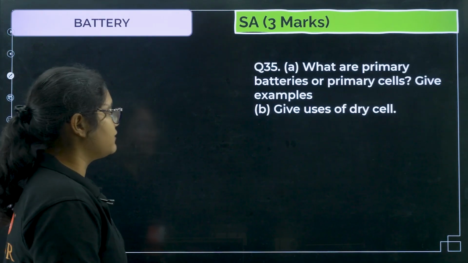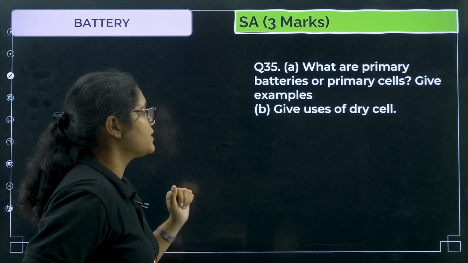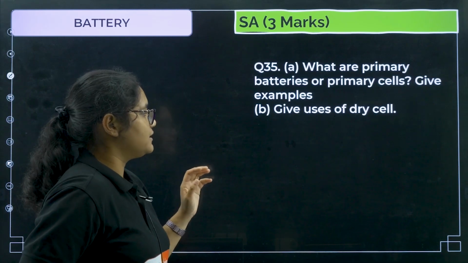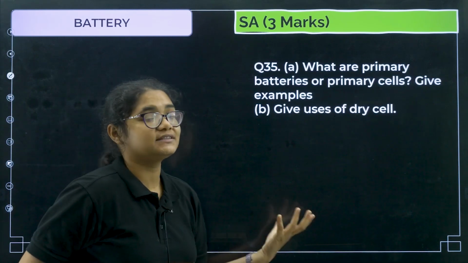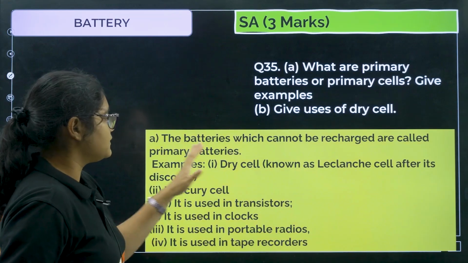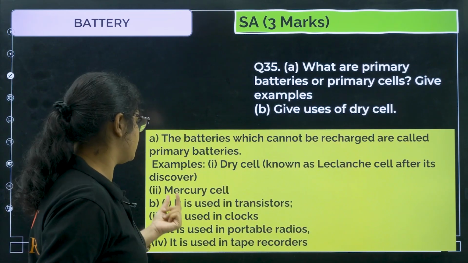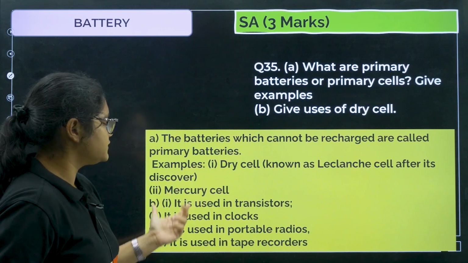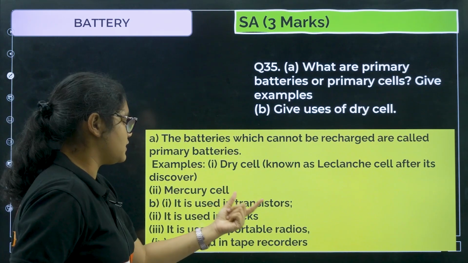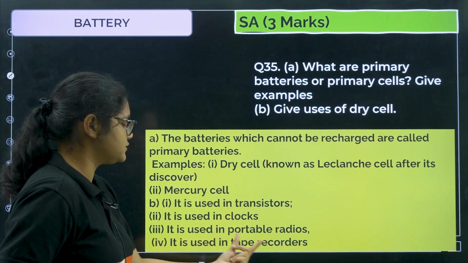Next question number 35. Now we are starting the topic battery. So what are primary batteries or primary cells? Give an example, give the uses of dry cell. So primary batteries are those which cannot be recharged. Examples are dry cell or mercury cell. And uses, you can remember any 2 to 3 uses: transistors, clocks, portable radios, tape recorders.